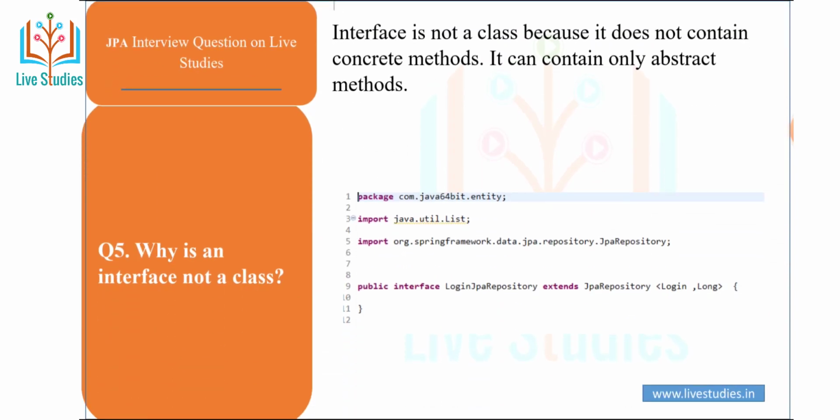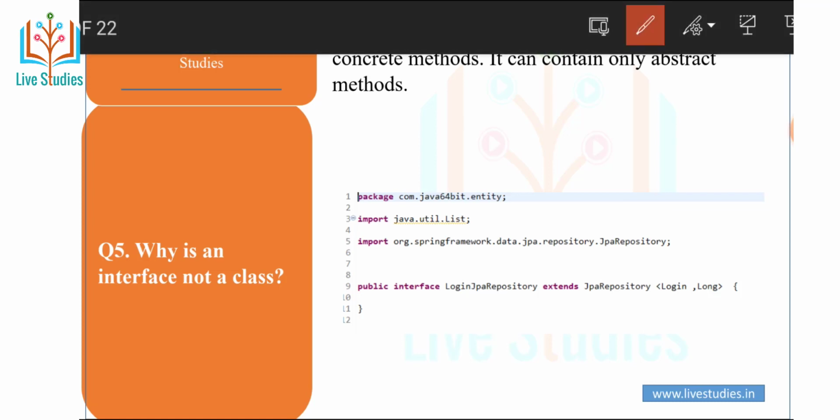Another question is, what is an interface, not a class? Interface is not a class because it does not contain concrete methods. It contains only abstract methods. Suppose this is my package in Java, 64bit.entity.